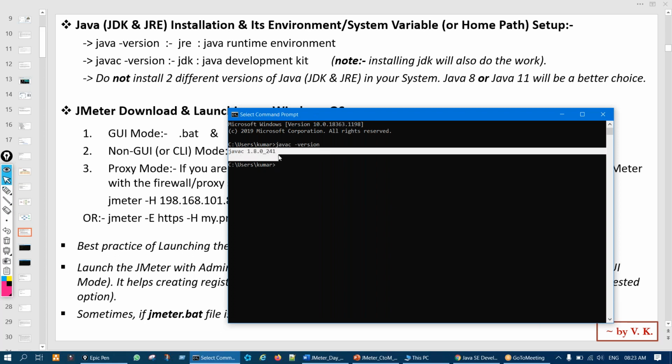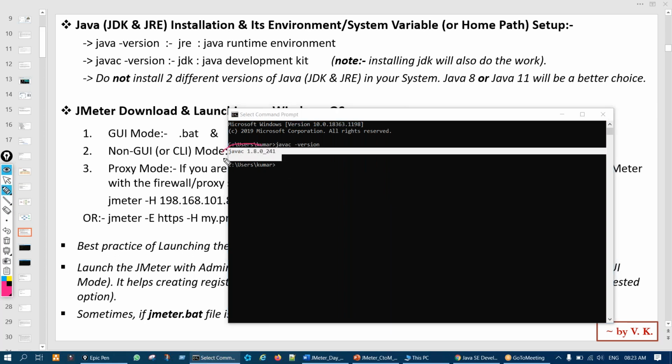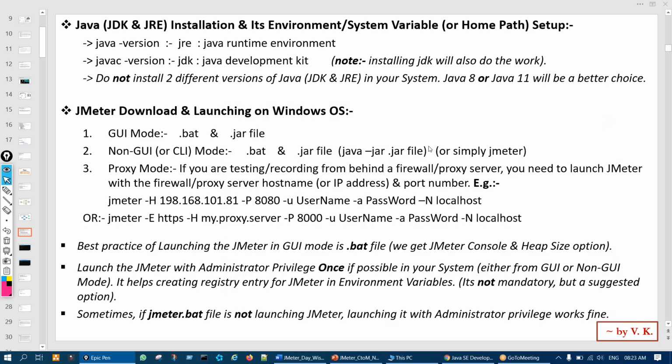If it's showing a message like this, it means it's a success, properly done. So this much we have to do, that's it, right?